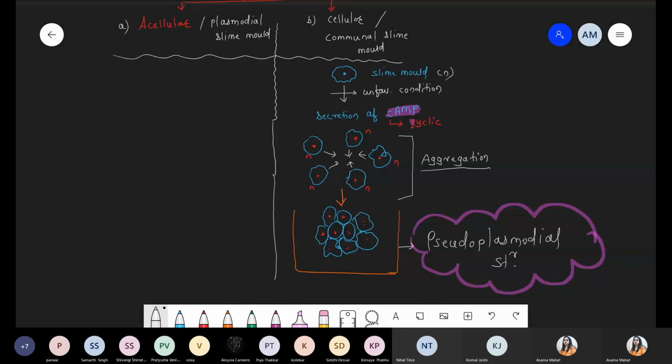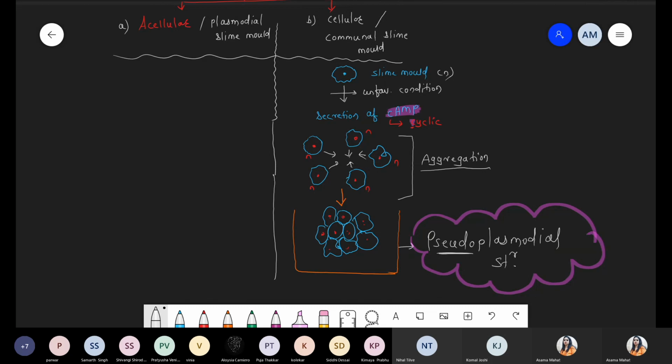Okay. Now we are talking about what is the meaning of acellular. Acellular, these are also called as the plasmodial slime mold. यहाँ पे देखो, हमने use किया pseudoplasmodial, and now here we are using the word plasmodial. एक मिनट, किमया. Yes, they can maintain their individual identity because see, ये तो unfavorable condition में हो गया. Once favorable condition came, अच्छे दिन आएंगे. Then what happens? They dissociate from each other and they show growth and development. They can maintain their individual identity. But when condition is favorable, जब अच्छे दिन आएंगे.